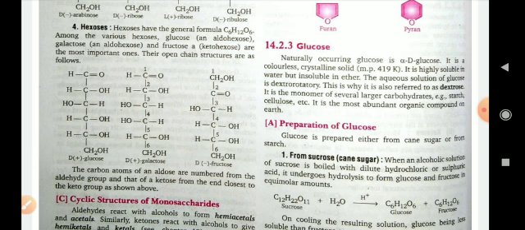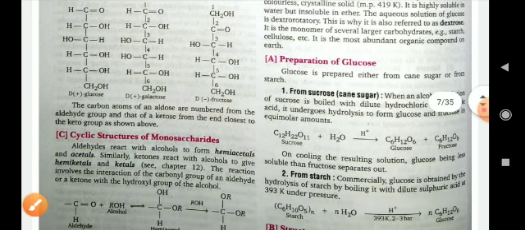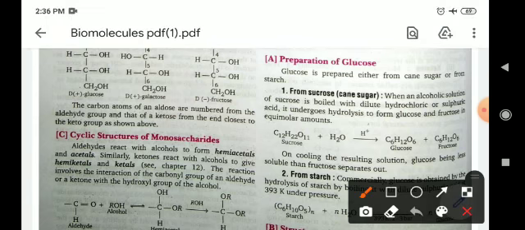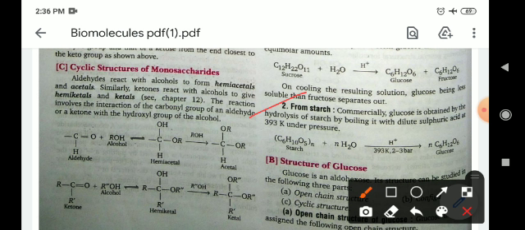So let's start. What are the preparations of glucose? For the preparation of glucose, there are many reactions given, of which number one is from sucrose. So from sucrose, how can you prepare glucose? Sucrose on hydrolysis in presence of acid gives glucose and fructose. And starch also, on hydrolysis in presence of acid, gives n number of glucose